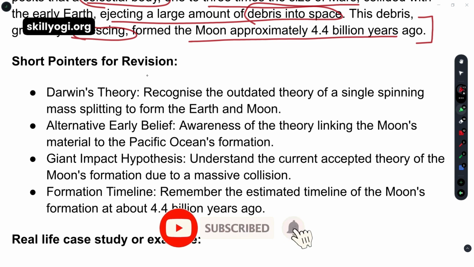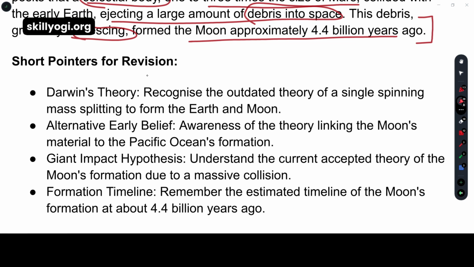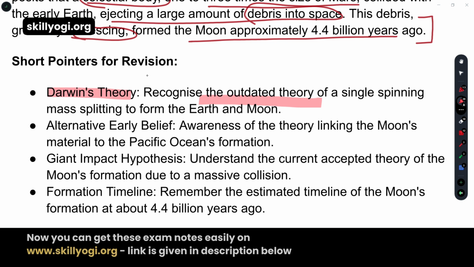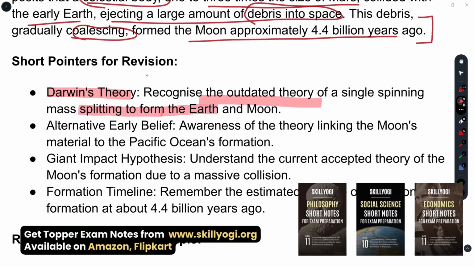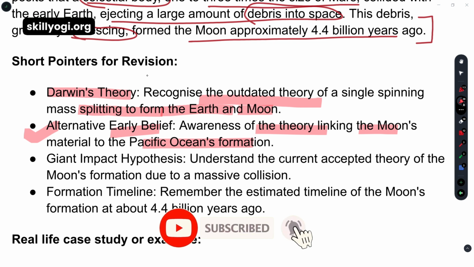Come to the short pointers for the summary. First, we have learned Darwin's theory, the outdated theory of a single spinning mass. Both were merged together, but after a while, Earth and moon were apart from each other. After that, the alternative early belief was the theory linking the moon's material to the Pacific Ocean's formation. Then the giant impact hypothesis, which we have already learned.